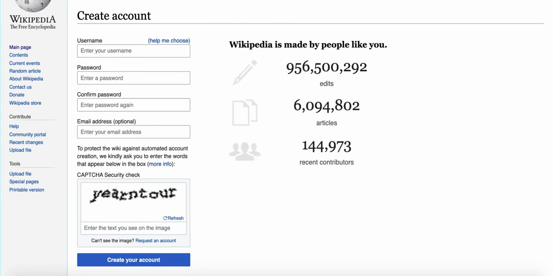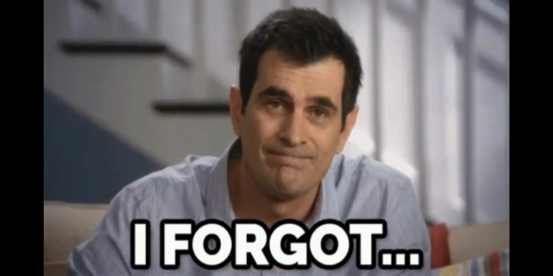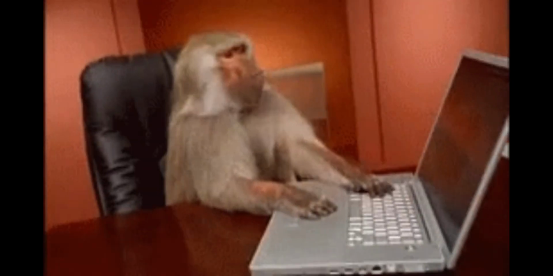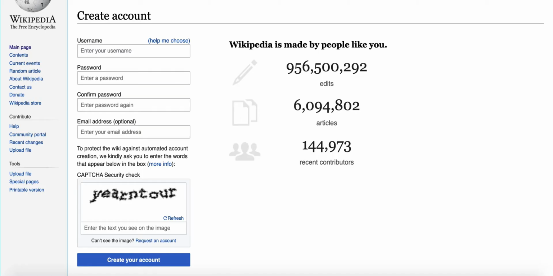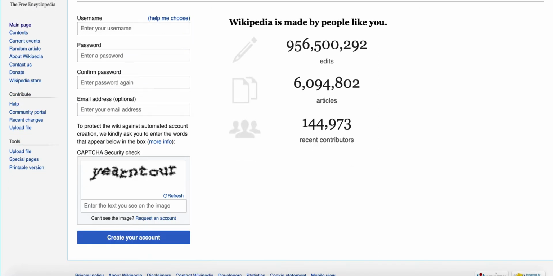Email address is optional, but I must suggest that you enter your email address, because if you forget your password for some reason and you do not have your email address, then there will be no method to retrieve your password. If you have entered your email address, then you will be sent a forgot password mail. And even if you have already created your account, that's also not a worry. You can add your email address at any time later. Then there's the captcha security check, and here you create your account.